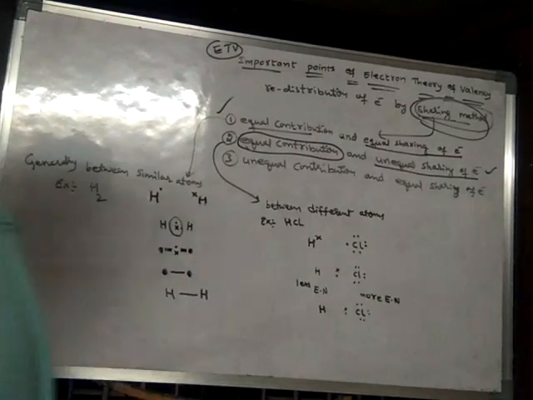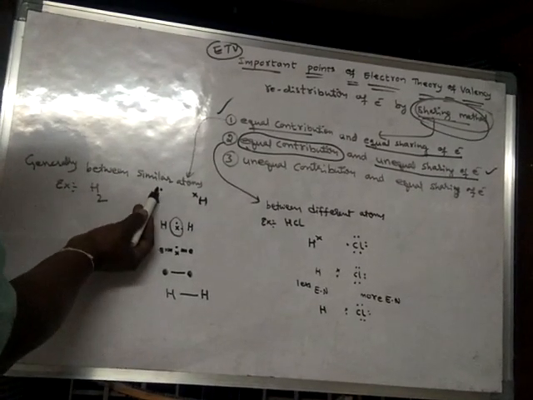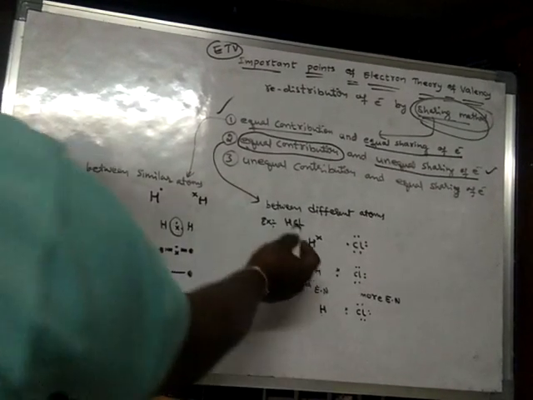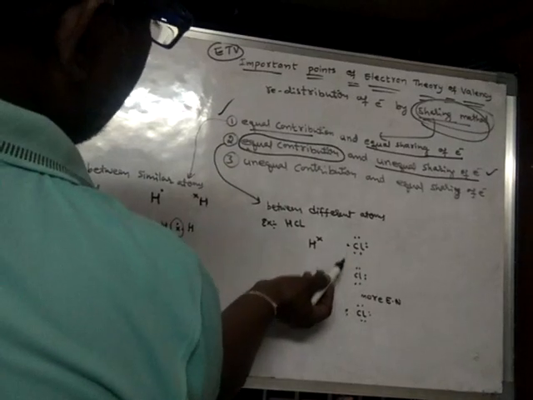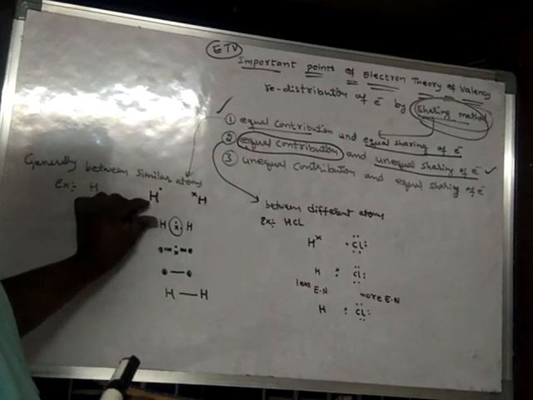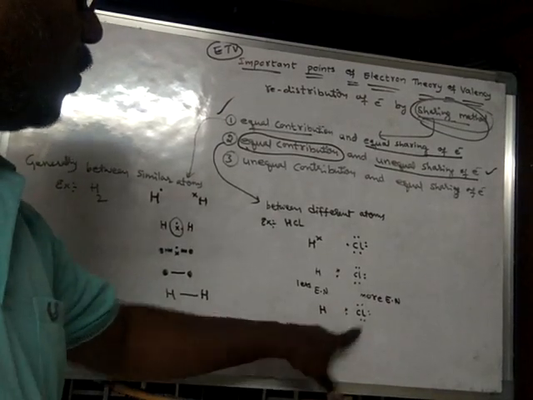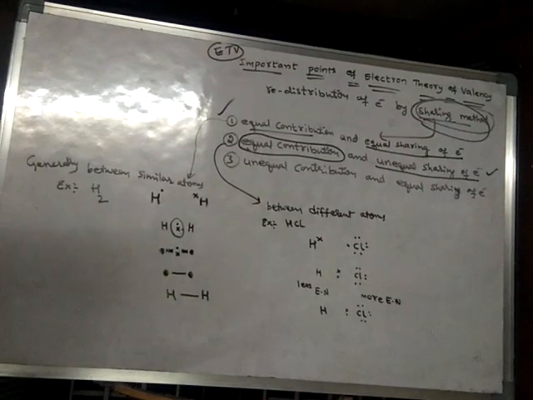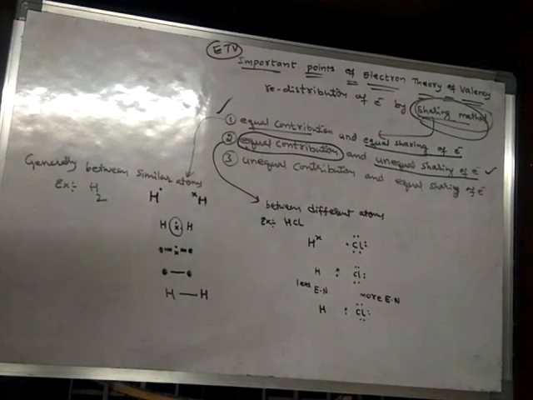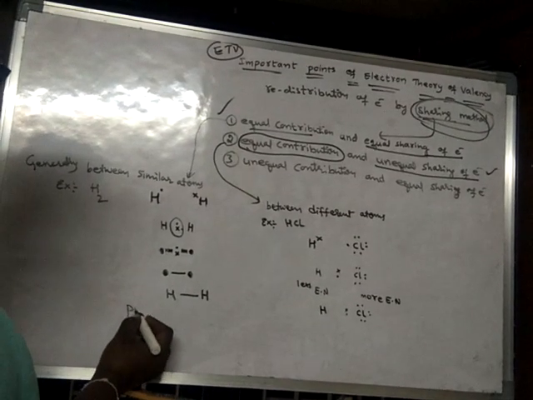Equal sharing, unequal sharing. Here, in both the cases, there is equal contribution. This atom is contributing one electron, and this atom is also contributing one electron. But while sharing those electrons, in this case, these two atoms will share that electron equally. But in this case, these two atoms share the electron pair unequally. So this is another method of sharing of electrons. Are you following? Such a type of bond is said to be pure covalent bond.